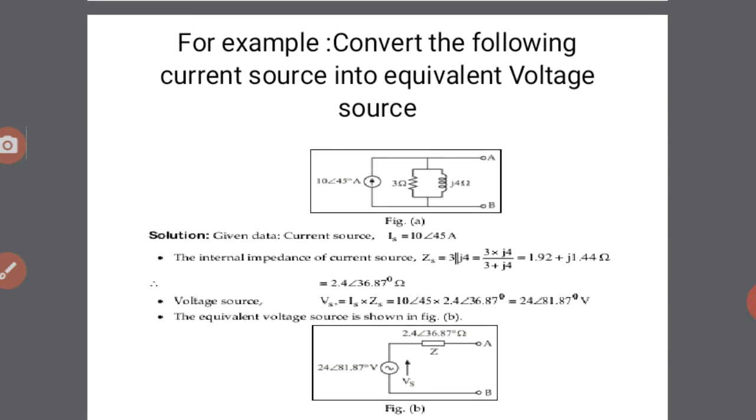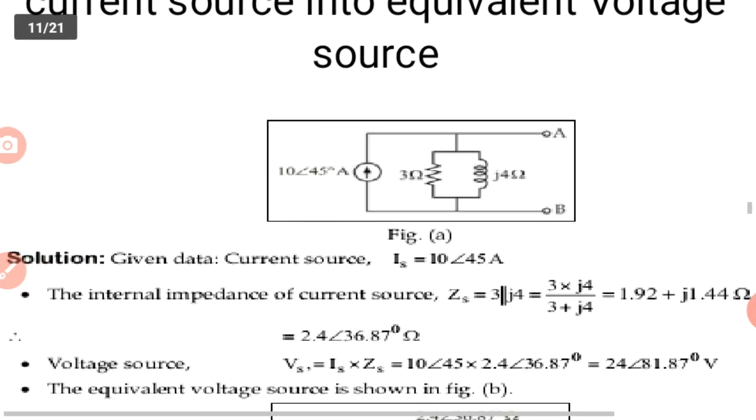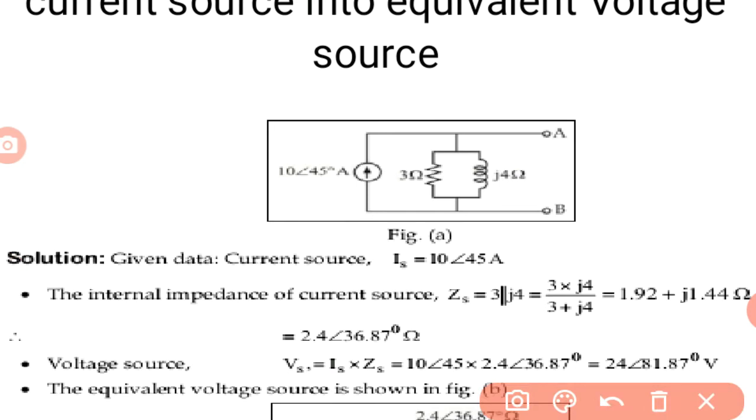Here is an example of conversion of a current source into an equivalent voltage source. Look at the circuit. The current source has the value 10 angle 45 degrees, and it is in parallel with the 3 ohm and j4 ohm elements. Here the resistor value is R is equal to 3 ohms.